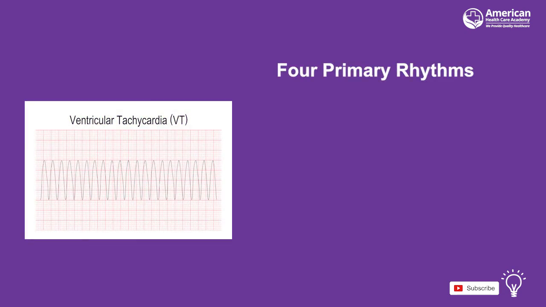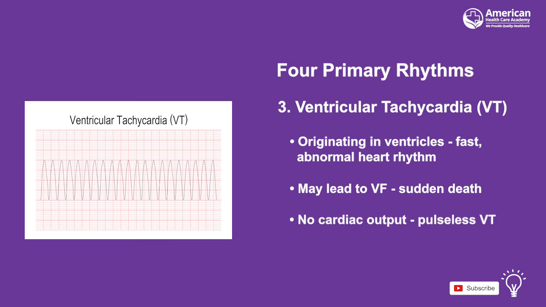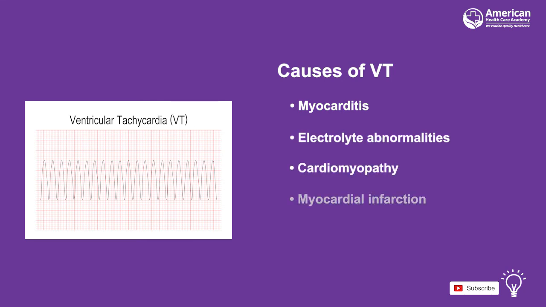Another rhythm seen in cardiac arrest in children is ventricular tachycardia, known as VTAC or VT. This is a fast and abnormal heart rhythm that originates in the ventricles of the heart. VT can lead to VF and cause sudden death. A pulseless VT arises when there is no cardiac output, resulting in no pulse and cardiac arrest. The causes of pulseless VT are myocarditis, electrolyte abnormalities, cardiomyopathy, myocardial infarction, trauma, and drug toxicity.